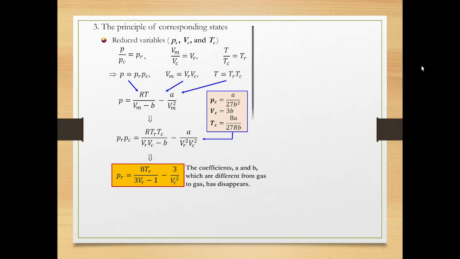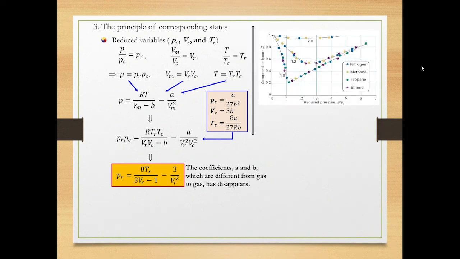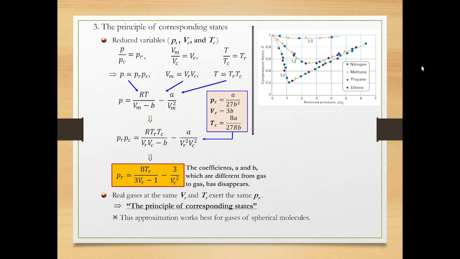In this plot, the compression factors of nitrogen, methane, propane, and ethane are plotted with respect to reduced pressure. Surprisingly, the capital Z plot is exactly the same at each reduced temperature, 1.0, 1.2, and 2.0, regardless of gases. The principle of corresponding states is that real gases at the same reduced volume and reduced temperature exert the same reduced pressure. This approximation works best for gases that consist of spherical molecules.